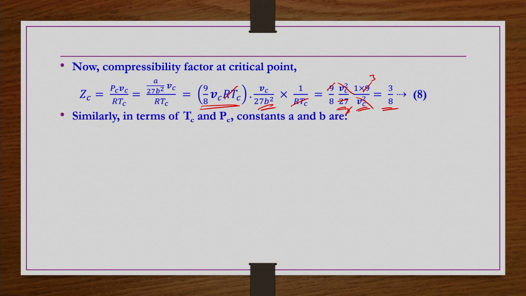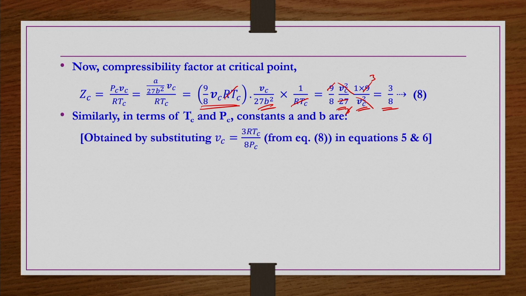So, now what do we do? We convert this a and b constant in terms of temperature and pressure at critical conditions. How do you do that? You simply write in this equation a and b, which we have already derived. In this equation, in place of Vc, you write 3 RTc by 8 Pc.